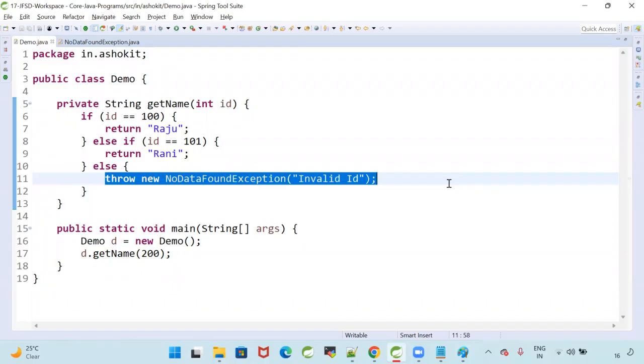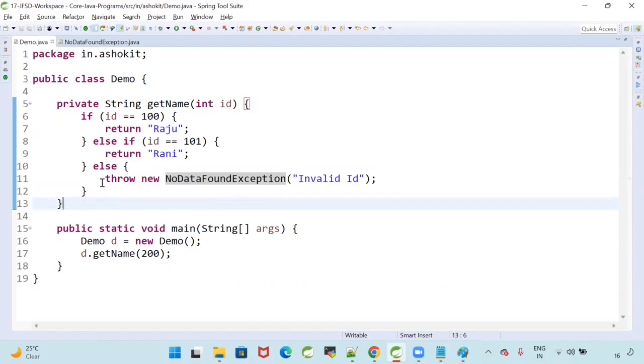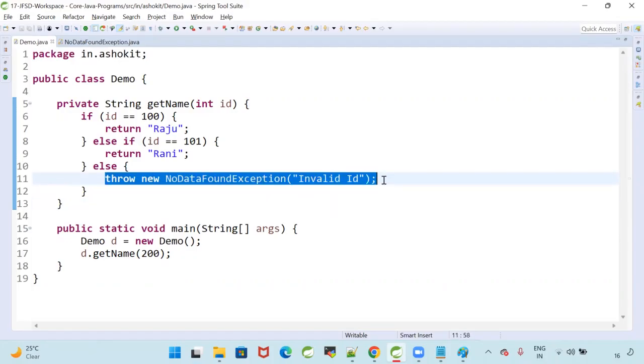If you print it, it is just like an output only. I don't want to give the output. I want to tell you there is a problem. If I just print the output, it will become a normal termination. But here I want to terminate abnormally because there is a problem in the program.